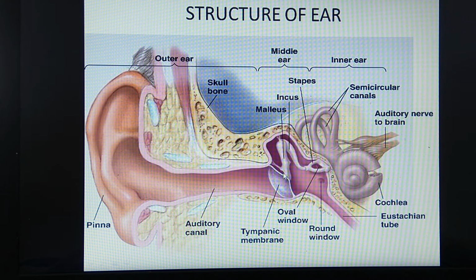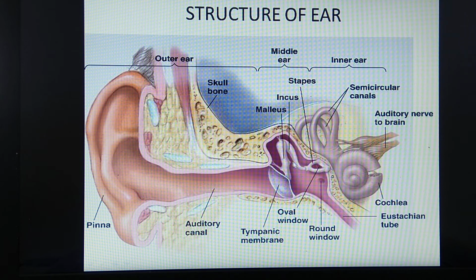Okay, so the ear ossicles are for transmitting the sound waves towards the inner ear. When the vibrations are received by the tympanic membrane from the exterior, from the tympanic membrane the vibrations will be received by the ear ossicles. These ear ossicles amplify the vibrations, and they will be transferred to the inner ear region. So this is about the three ear ossicles, and this is the eustachian tube.